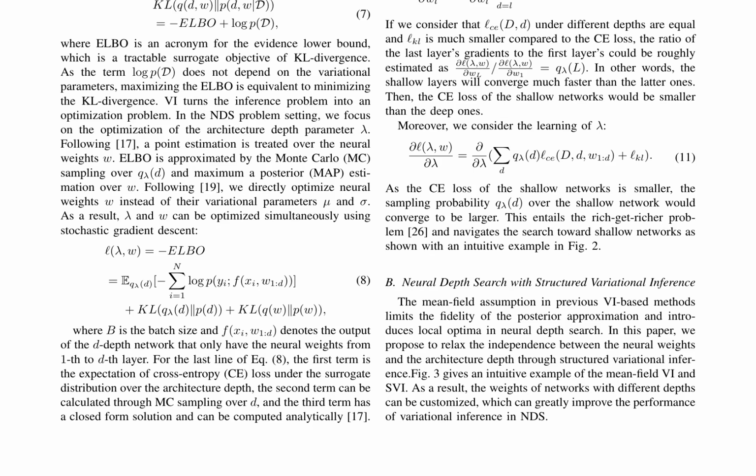The authors illustrate the problem with meanfield VI by demonstrating how it favors shallow networks, as shown in Fig. 2. They also provide an intuitive comparison between meanfield VI and SVI in Fig. 3, highlighting the advantages of SVI. The proposed SVI method improves the search flexibility and final performance in neural depth search, offering a promising solution to the challenges posed by meanfield VI-based methods.